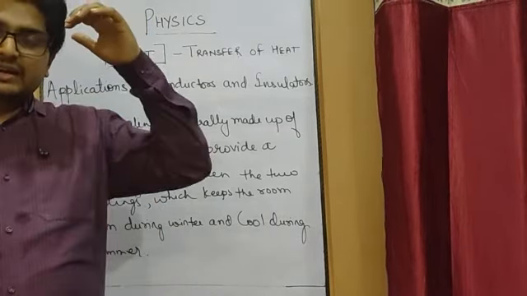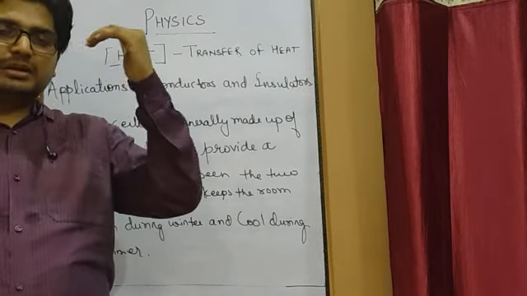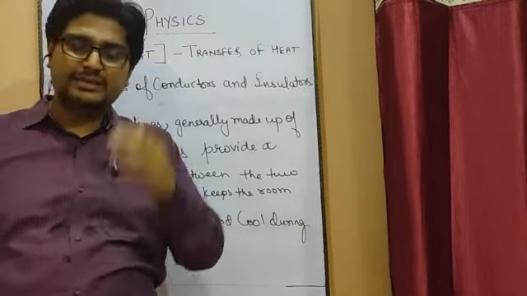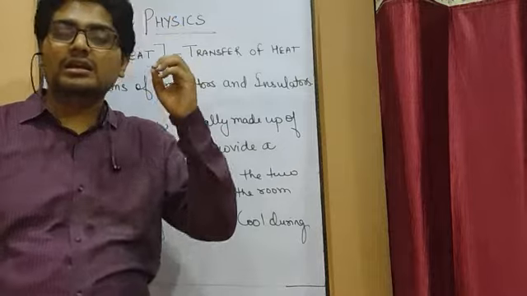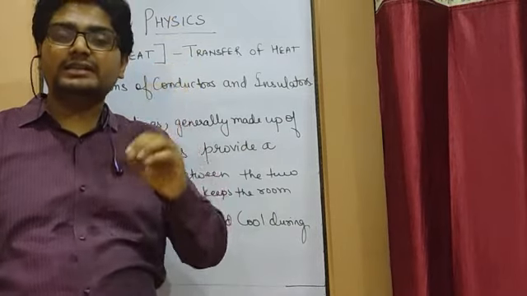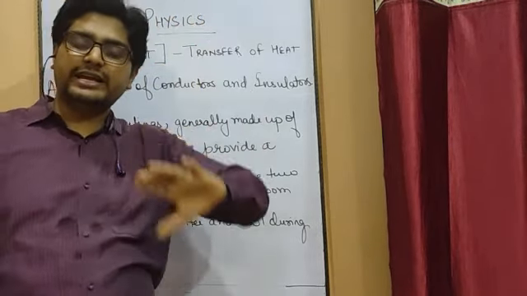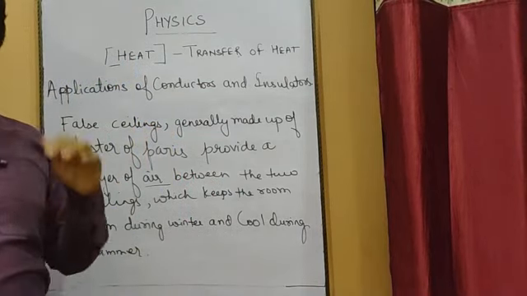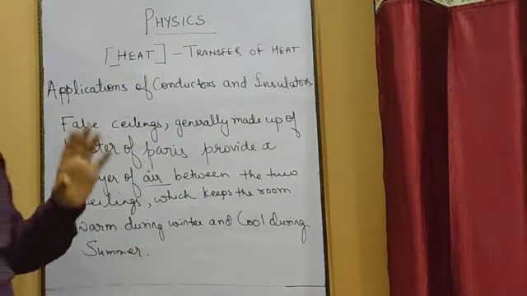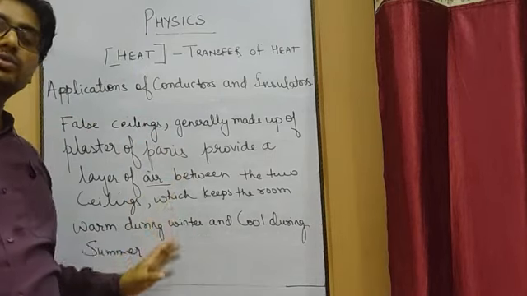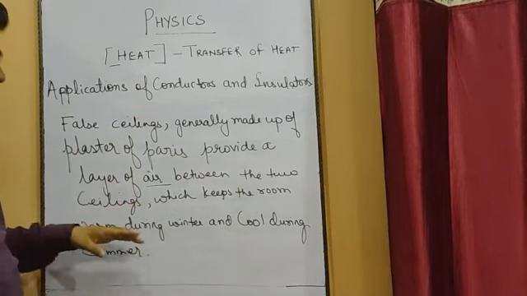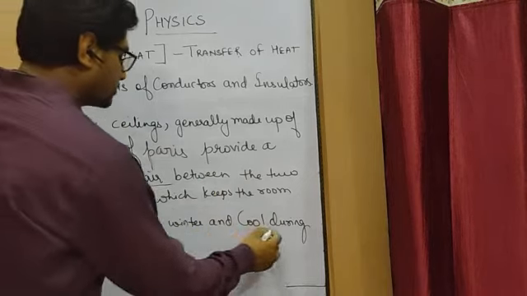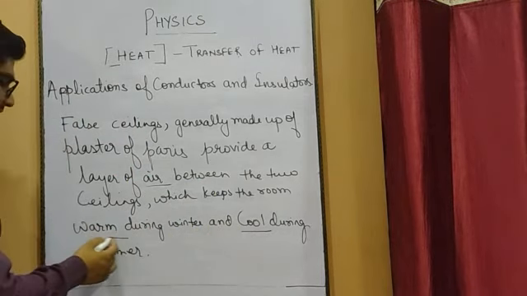So when it is trying to enter inside your room, again between the two ceilings there is some air present, which will prevent the flow of heat energy from outside to inside. And this is how you can say that a false ceiling helps to regulate or maintain the temperature of the room according to the season. So during the summer season the room remains cool, and during the winter season it remains warm.